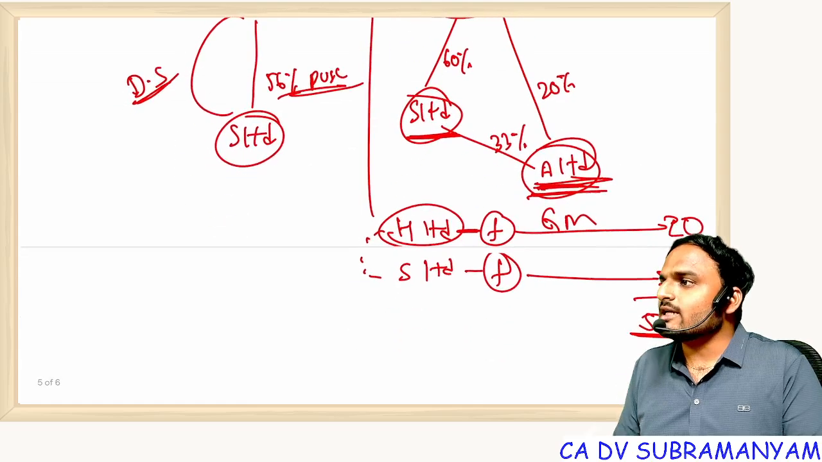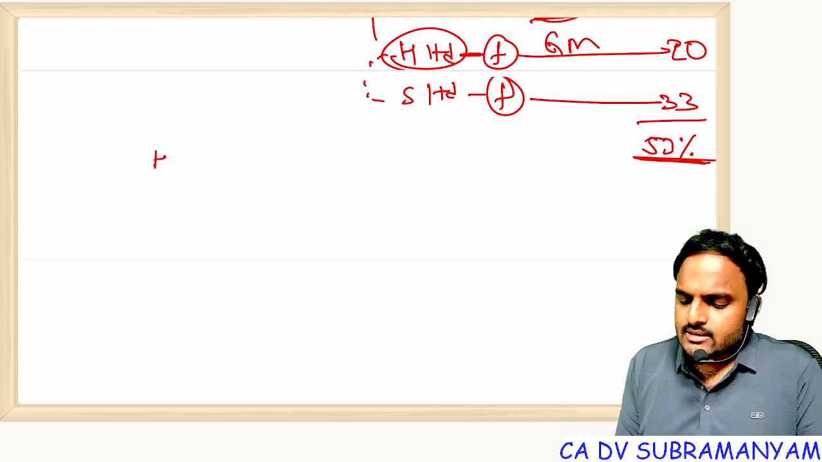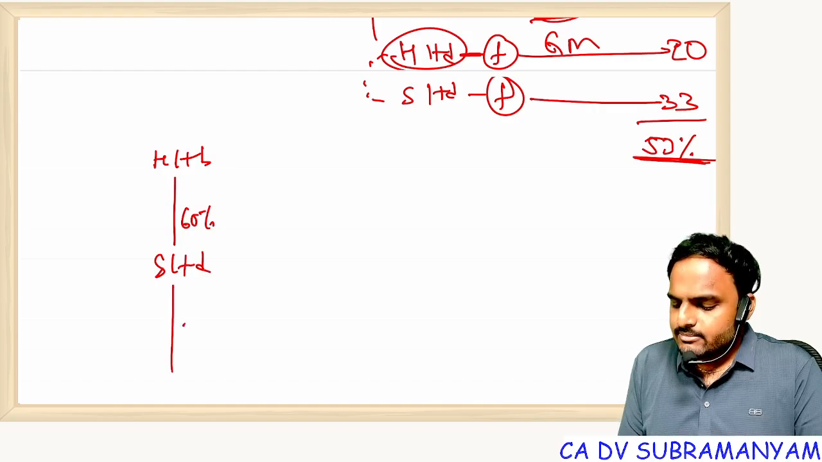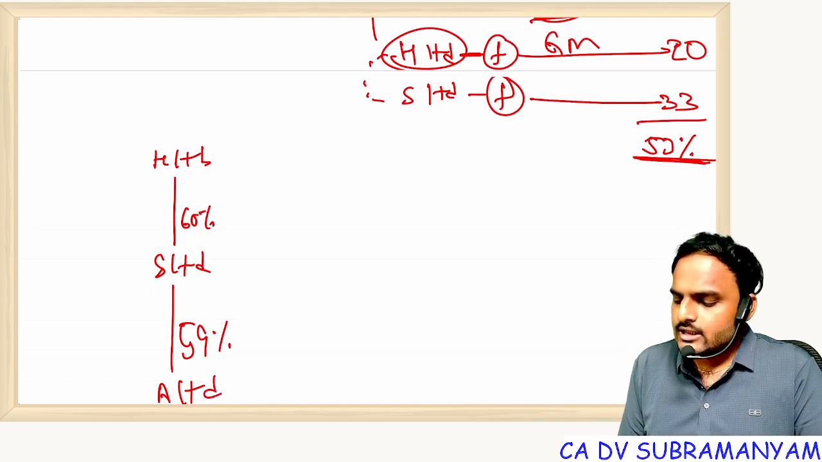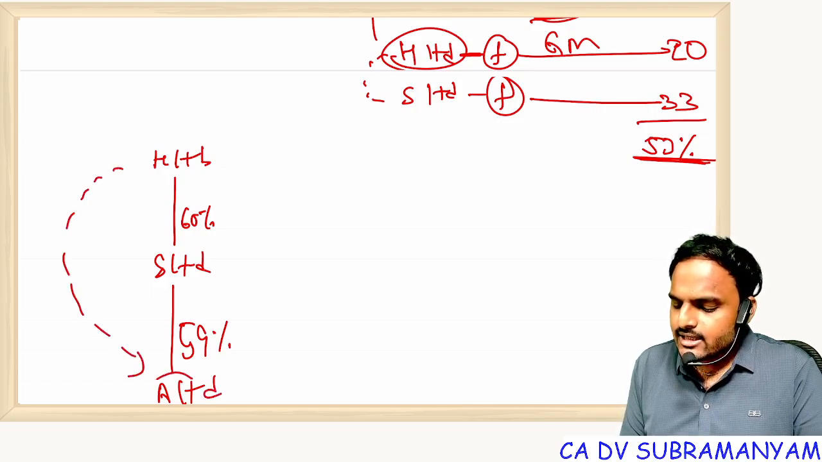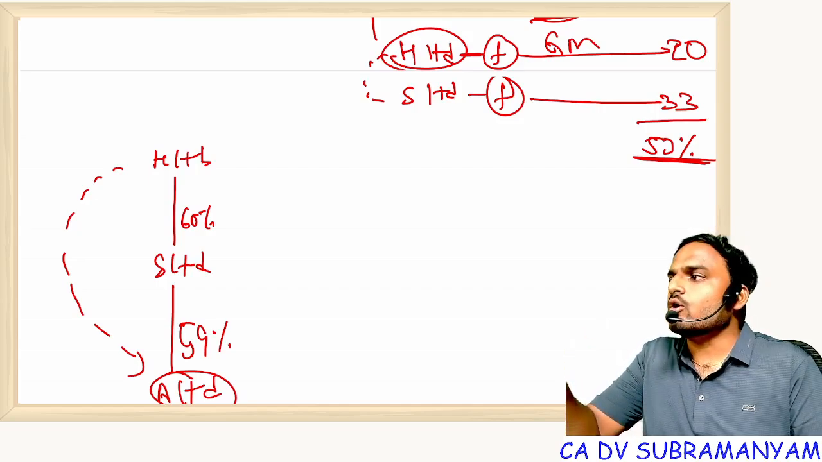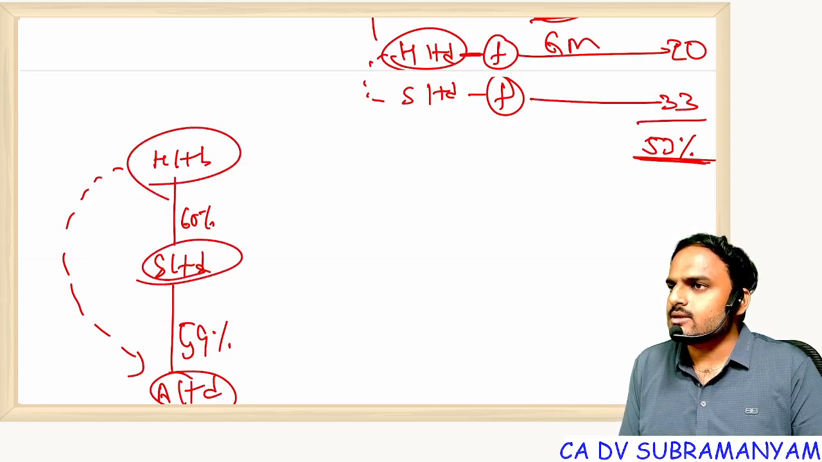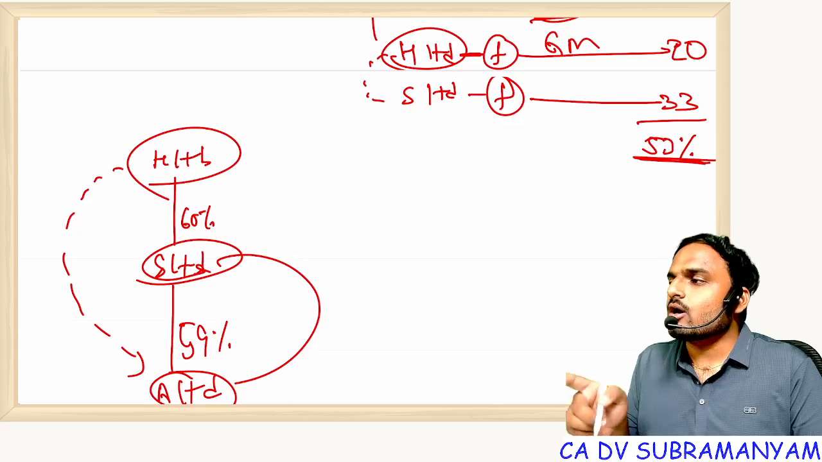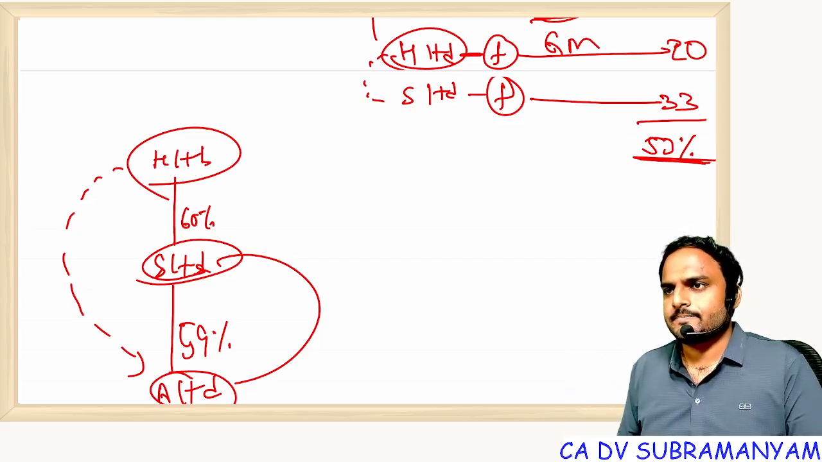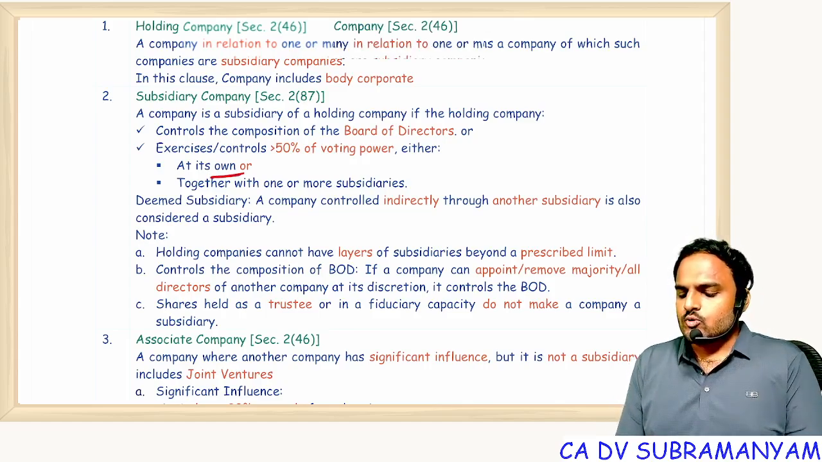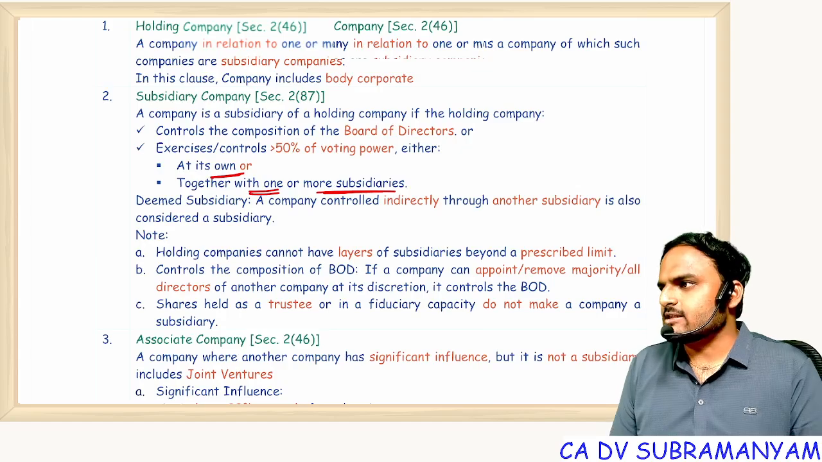And the third one is totally indirect. How? For example, H Limited has 60% control in S Limited, and S Limited has a 59% control in A Limited. Now if you observe carefully, H Limited is not holding a single share in A Limited, but still H Limited can control A Limited. How? H will influence S, S will influence A. This is the concept of indirect subsidiary. Everyone? So either it is own or together with one or more subsidiaries.